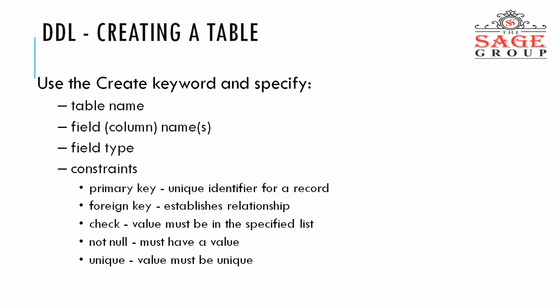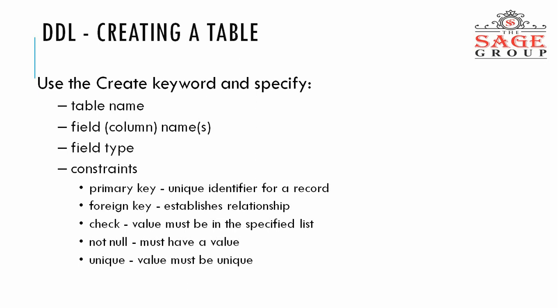Constraint means what? There are some restrictions about the table, what should be and what should not be. Primary key means a unique identifier for a record. If we apply the primary key constraint on any column or field, all records should be unique. Foreign key establishes a relationship with another table.